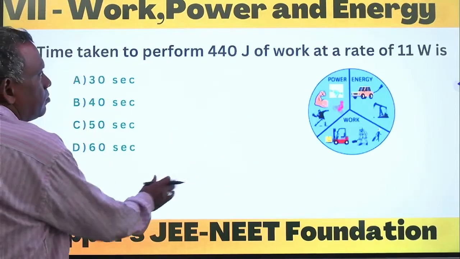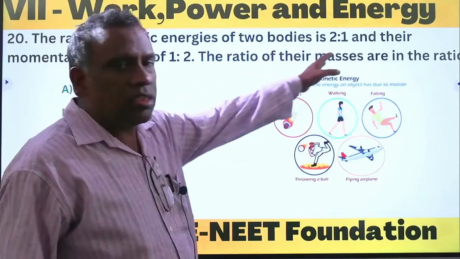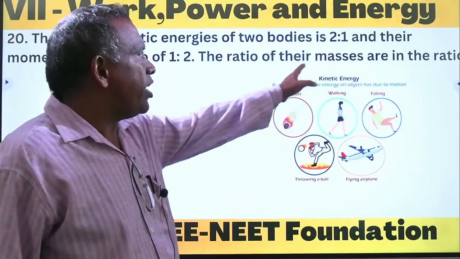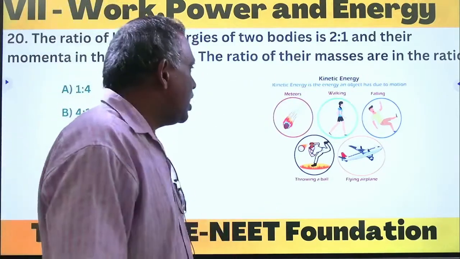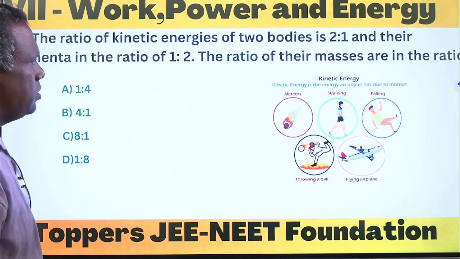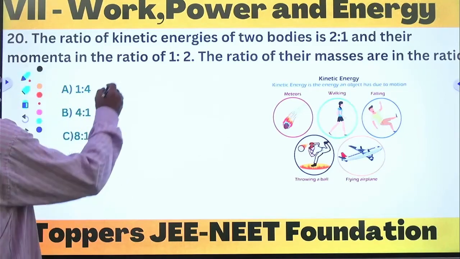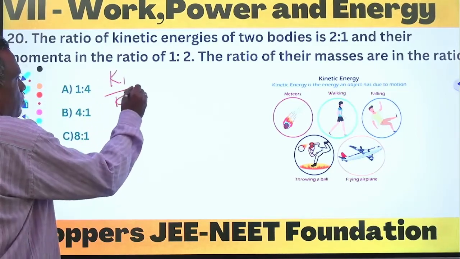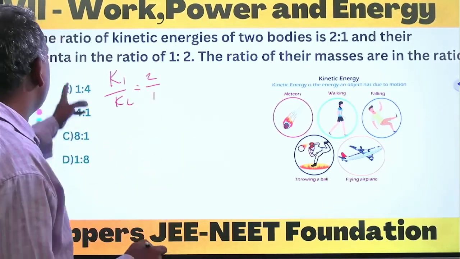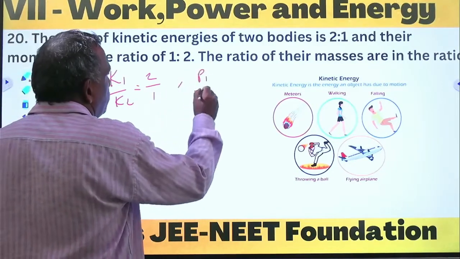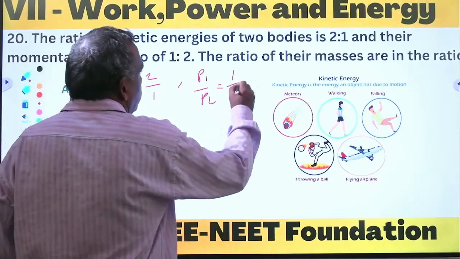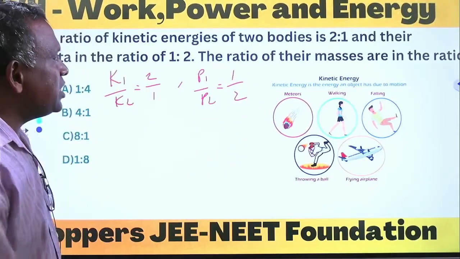So next one. The ratio of kinetic energies of two bodies is 2:1 and their momentum ratio is 1:2. Then find the masses ratio. Here the kinetic energy ratio is given. Kinetic energy ratio K1 upon K2 is 2 upon 1. And the momentum ratio P1 upon P2, momentum is denoted by P, P1 upon P2 is 1/2. So now the masses ratio should be found.